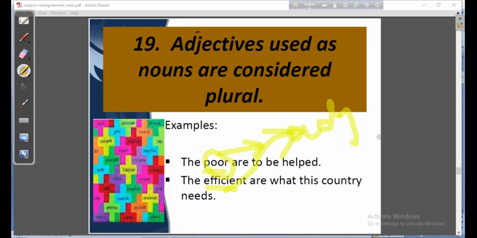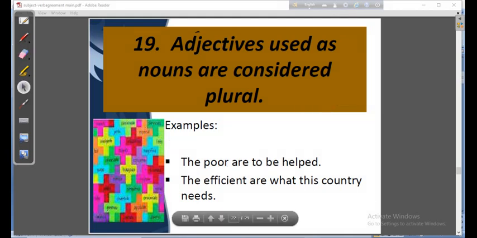But taking the before them, they will act like a plural noun. Poor is an adjective, efficient is an adjective, but if they take the before them, they will be nouns and act as plural nouns, and that is why the verb will be plural. Suppose: the poor are to be helped, and the efficient are what this country needs. Our country needs efficient people, and then our country will develop.